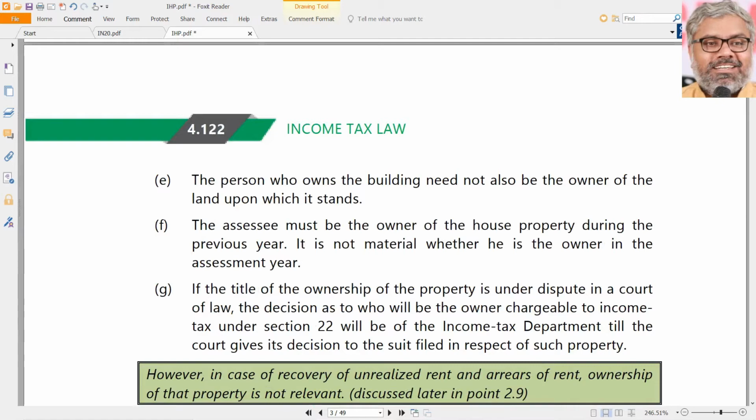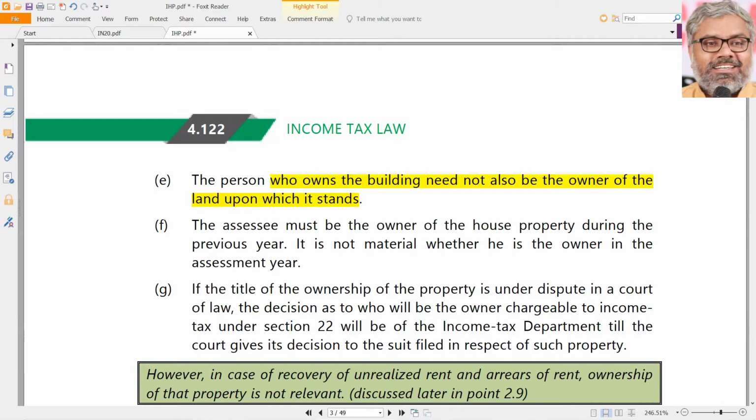And another sideline point, like this can be an MCQ type question. Somebody who owns the building need not also be the owner of the land upon which the building is standing. Not necessarily. So somebody takes a land on lease, let us say for 40 years, and he constructs a building. Can we say that this person is the owner of the building or not? Yes, we can say. Or can we say this person is the owner of the land? No, he is not the owner of the land. He just leased that land for a long-term lease.